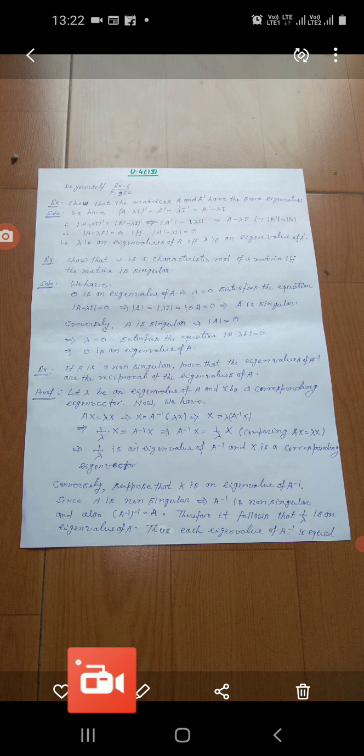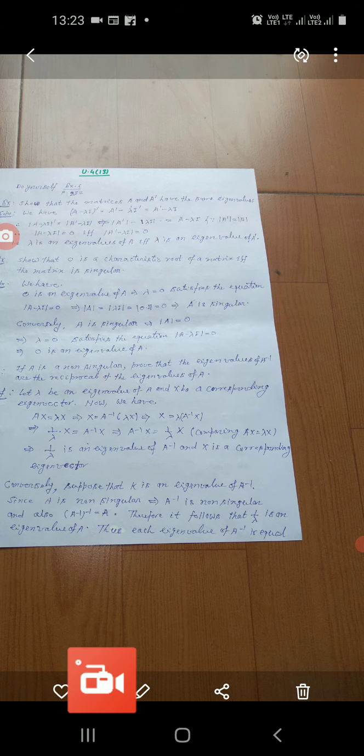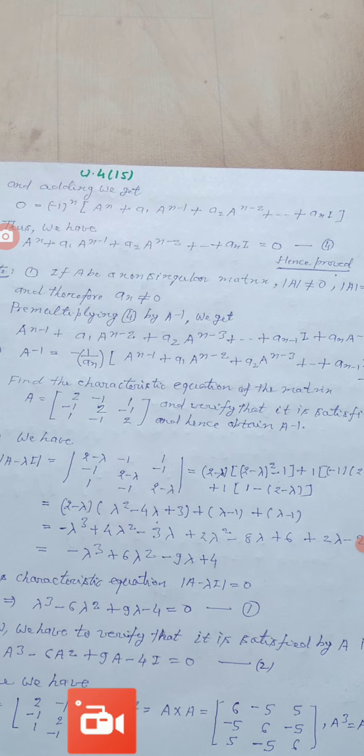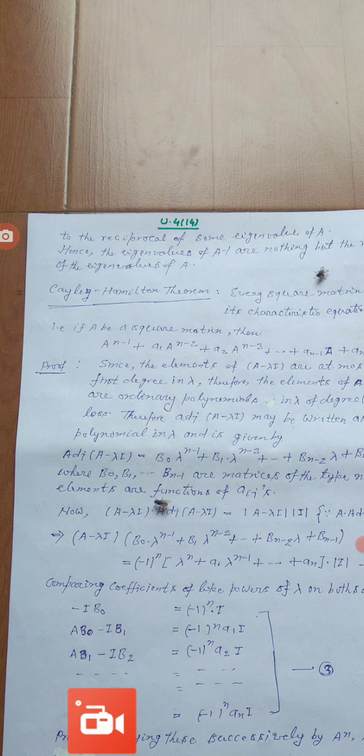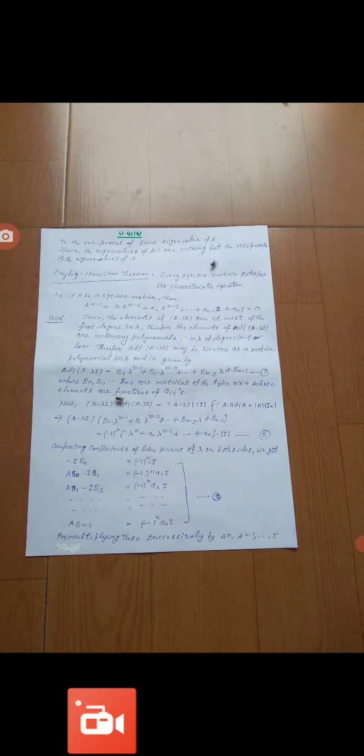That means A inverse is non-singular, and also inverse of A inverse is equal to A, and therefore it follows that 1 upon lambda is an eigenvalue of A, and thus each eigenvalue of A inverse is equal to the reciprocal of some eigenvalue of matrix A, and hence the eigenvalues of A inverse are nothing but the reciprocal of the eigenvalues of A.